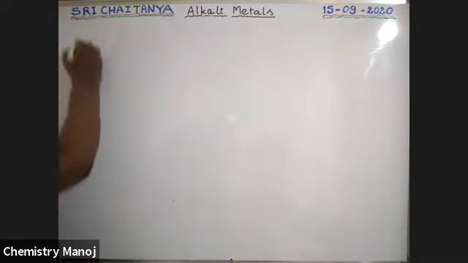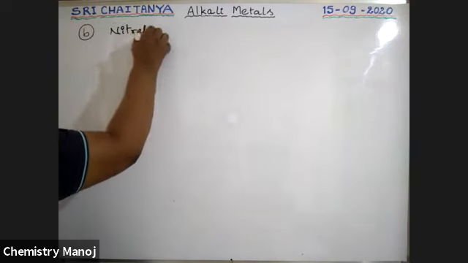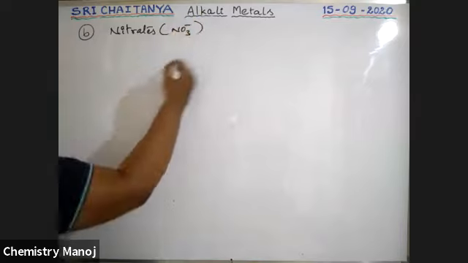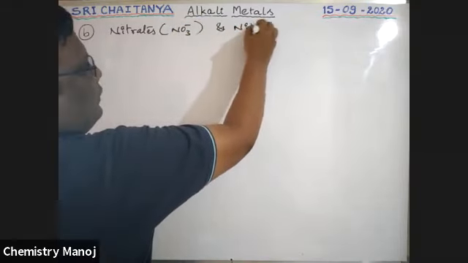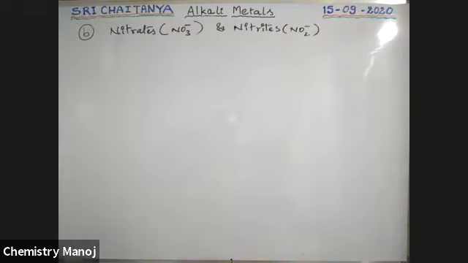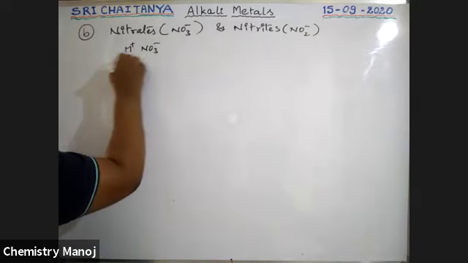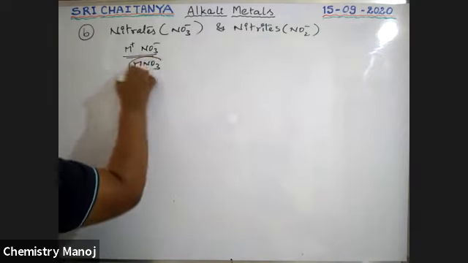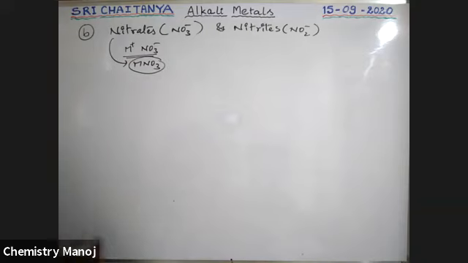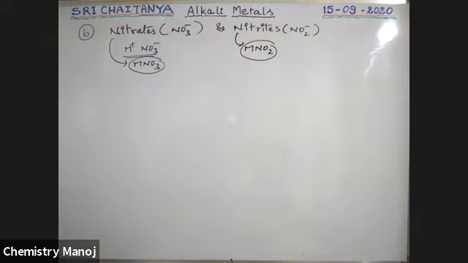Next compounds, that is B. Nitrates, that is NO3 minus ions, and nitrites, that is NO2 minus ions. Our metal is in +1 and NO3 is -1. Therefore, MNO3 is the general formula for nitrates, and MNO2 is the general formula for nitrites. So these are the general formulas for nitrates and nitrites.